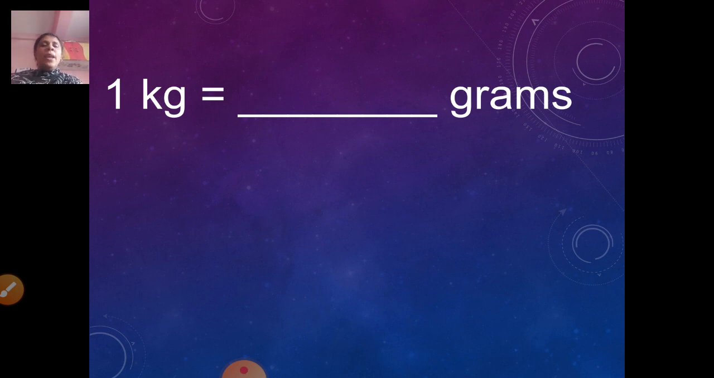Yes, children. This also I have done and we have repeated also. 1 kilogram is equal to 1000 grams. Correct. Repeat after me, children. 1 kilogram is equal to 1000 grams. 1 kg is equal to 1000 grams.